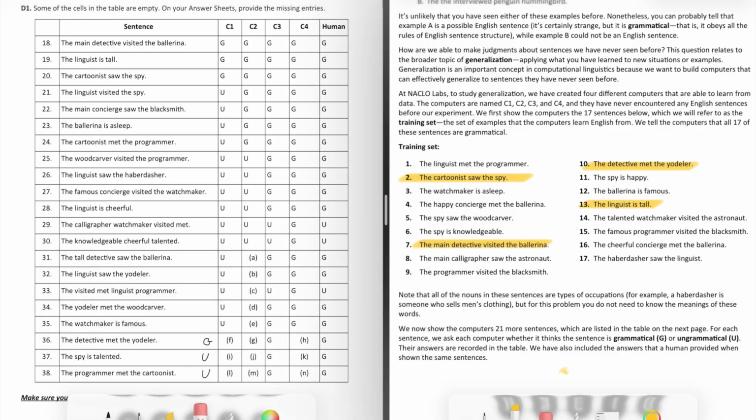And yeah, let's move on to computer number 2. So for computer number 2, it seems to call these top few sentences grammatical.